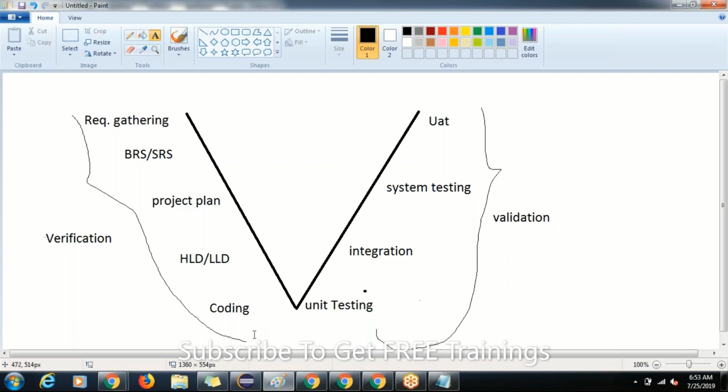Once the developing is done, that is, once the coding is done, the testing done on this part is called what? Validation. So let me give a definition, guys.